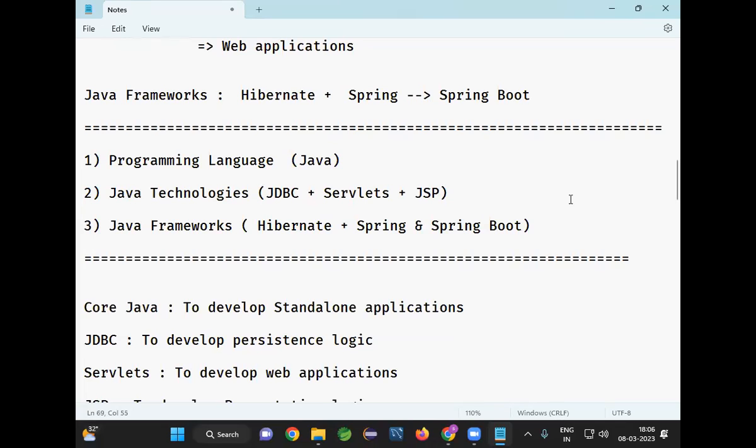Framework means semi-developed software. Frameworks will provide you some common logics. You need to focus on business logic and we need to complete the task. They will give you few lines of code. You write few lines of code. Framework code, our code will combine, will execute, then our project will be ready. Are you able to follow me? Yep. Any questions so far?